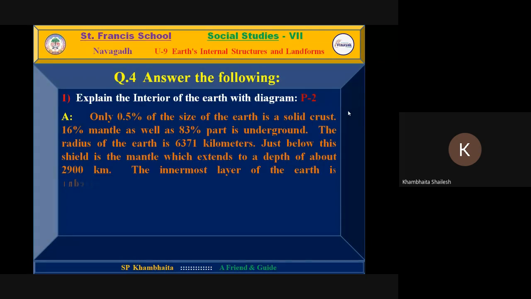Yes, Shreyansi, continue. It will come completely till you complete the reading. Just complete your answer.